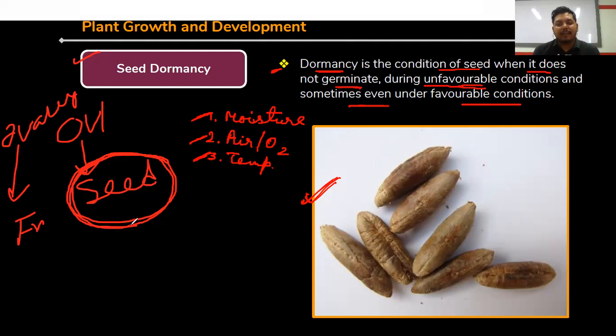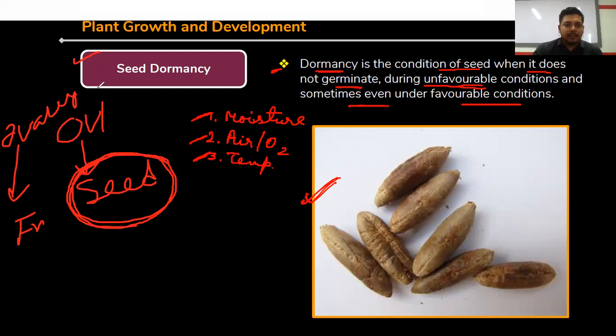If one cotyledon is there, it will be called a monocot plant. Clear? So the outer layer of the seed coat is broken down, and finally the cotyledon comes out from the seed, and they are involved in the seed germination, and finally they form the new seedling. From the seedling a whole plant is developed.